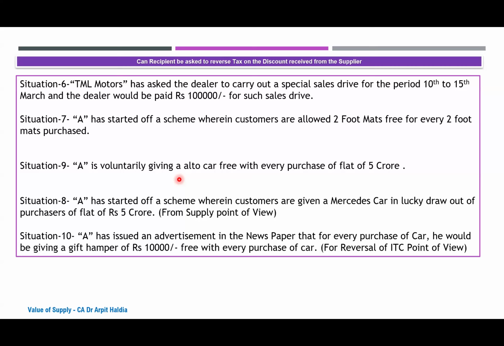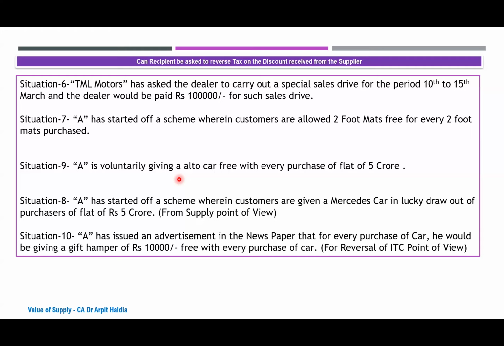So what the circular is saying is that the option is there with the supplier to bifurcate the rate and then separately charge the tax if it is a mixed supply, or if it is a composite supply, charge the tax rate of the principal supply. So one view is coming from both the speakers that the circular itself is wrong. And if something is being given free, then it would not be a part of supply, but it would be something on which the ITC would have to be reversed.